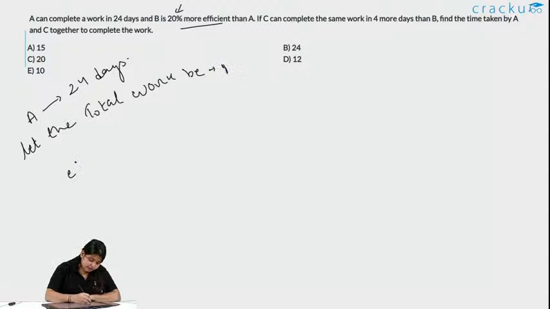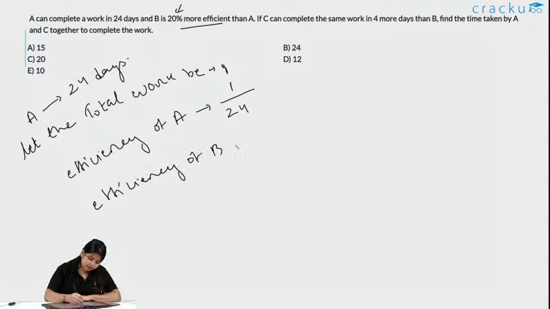So efficiency of A will be total work divided by the number of days A is taking, that is the time taken by A. Efficiency of B will be 20% more, so it is 120%.